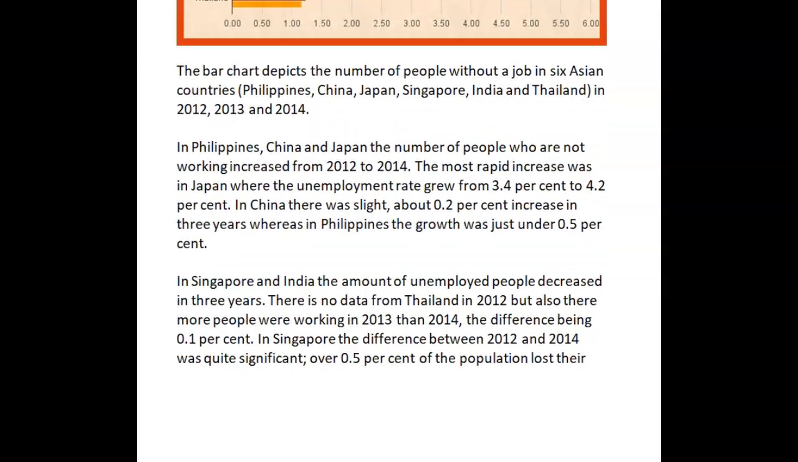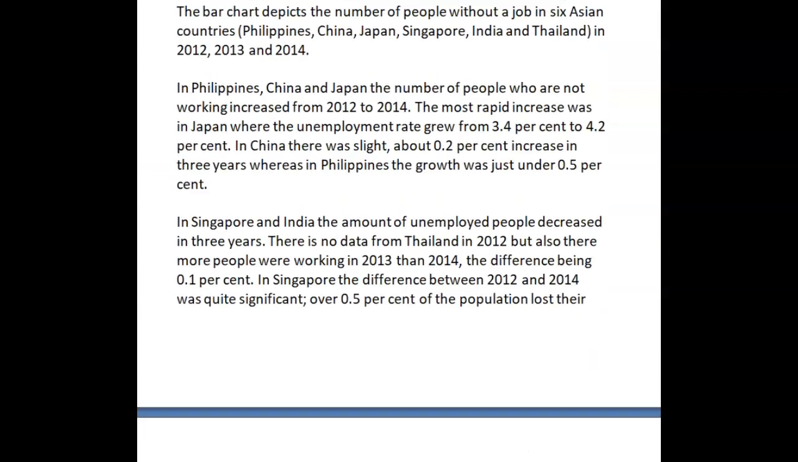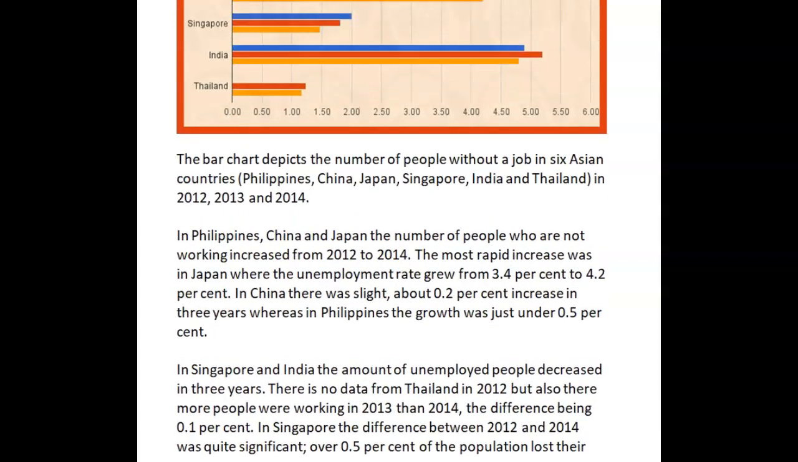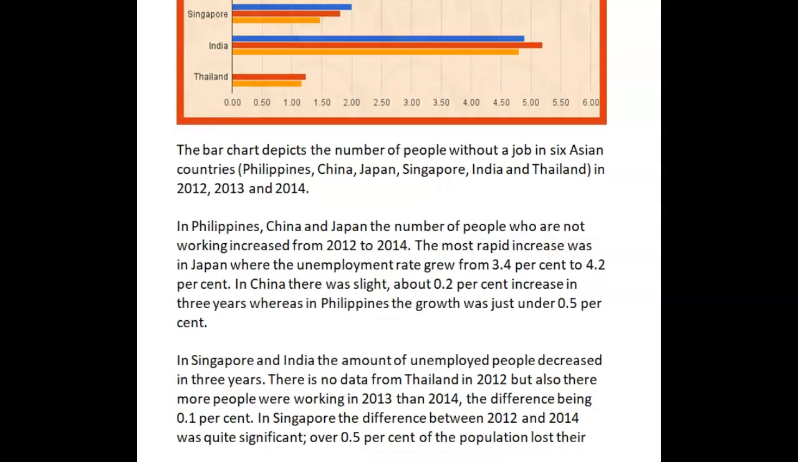In Philippines, China, and Japan, the number of people who are not working increased from 2012 to 2014. The most rapid increase was in Japan, where the unemployment rate grew from 3.4% to 4.2. In China, there was a slight, about 0.2% increase in the 3 years, whereas in Philippines, the growth was just under 0.5%.